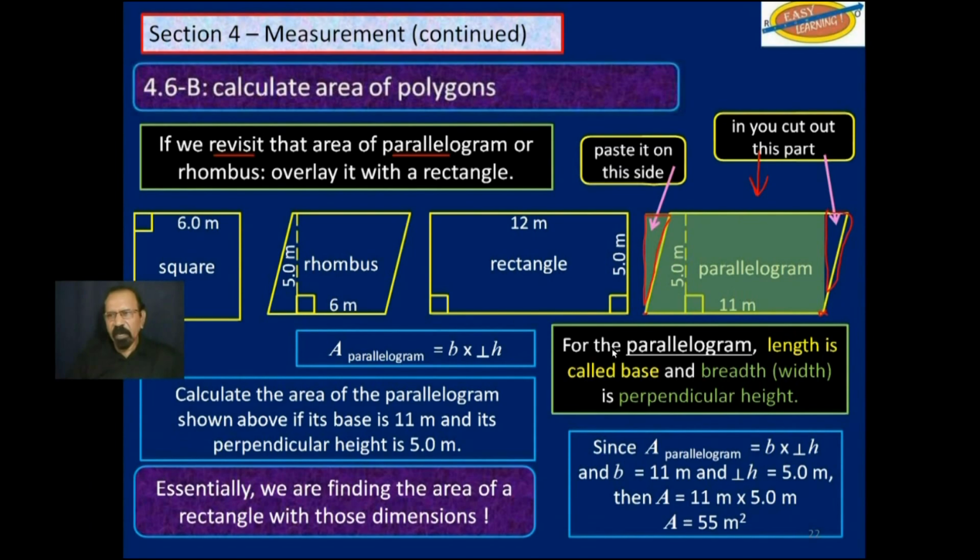Essentially, we are finding the area of a rectangle with those dimensions. Same thing goes for the rhombus. If you use this base here and draw a rectangle above it, which is this rectangle here, you can remove that part from there and put it in over here. So really, we have a rectangle that is 6 by 5.